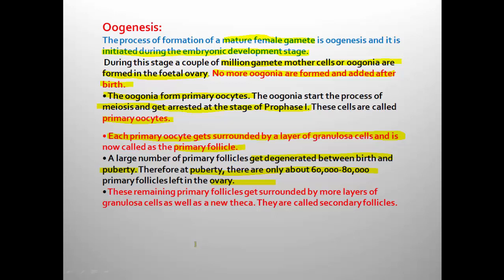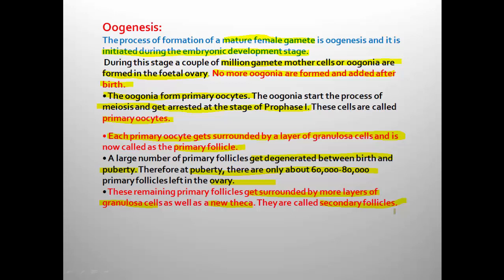Moving to the next one, the primary follicle is now surrounded by more layers of granulosa cells as well as new membranes called theca, and this structure is called secondary follicle. Let me clear the three terms. Primary oocyte is the oogonium that entered into meiosis and arrested at prophase 1.